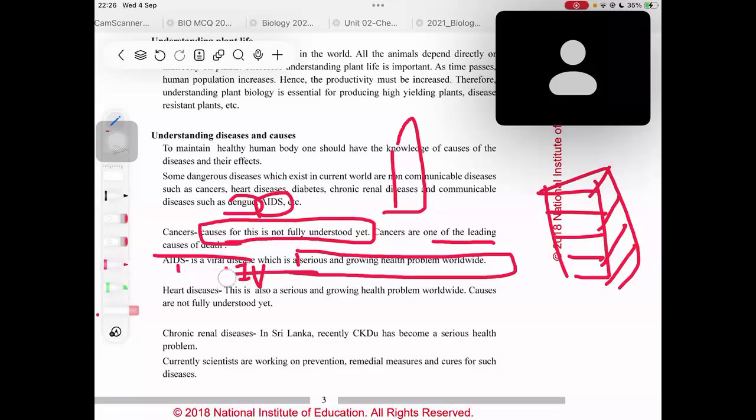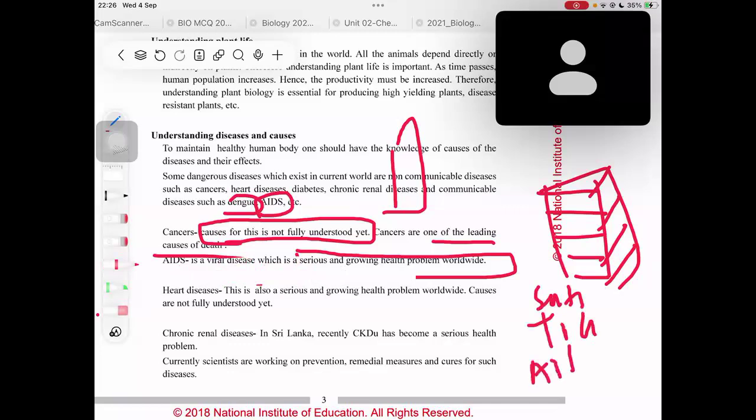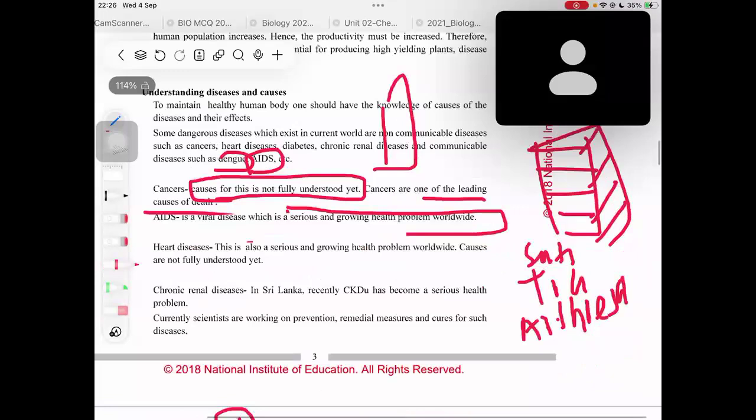And heart diseases. Nowadays we eat a lot of saturated fatty acids and trans fatty acids, right? Because of that, there is a high risk that we would get atherosclerosis, right? Atherosclerosis, which is actually the thickening of the arteries.